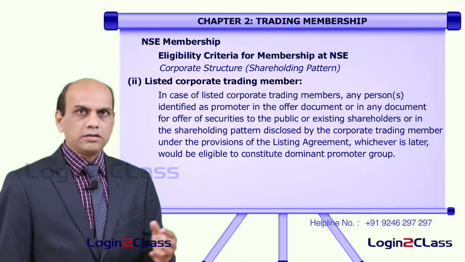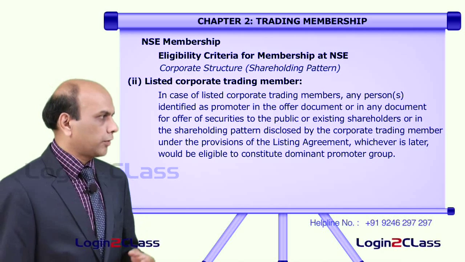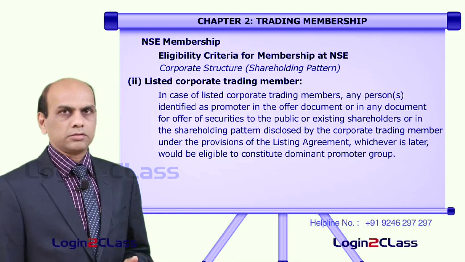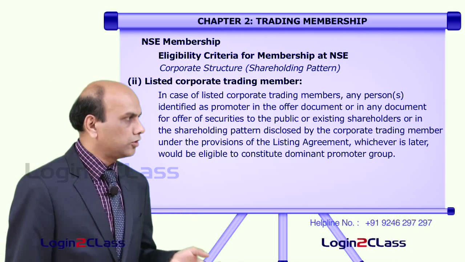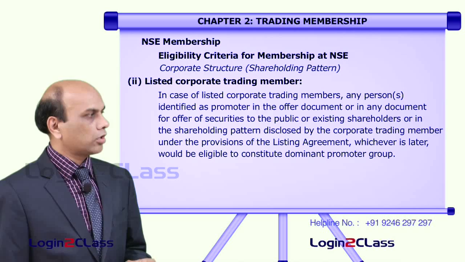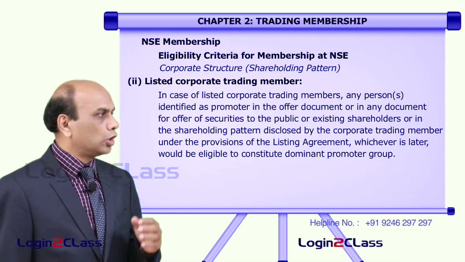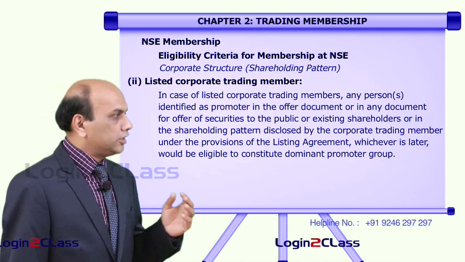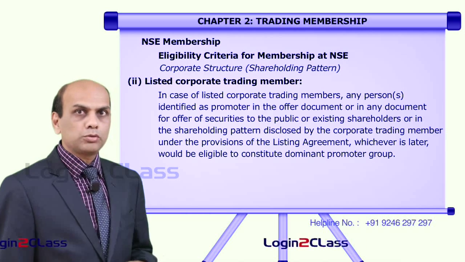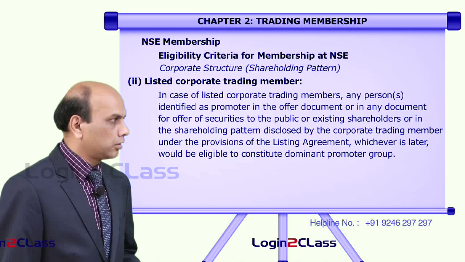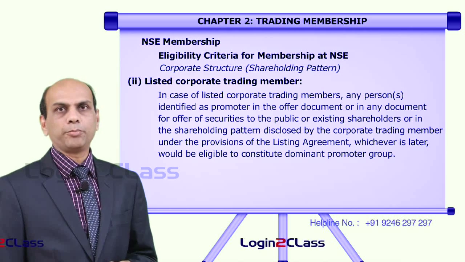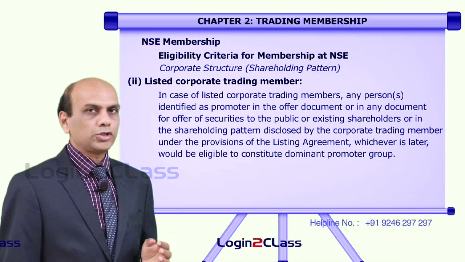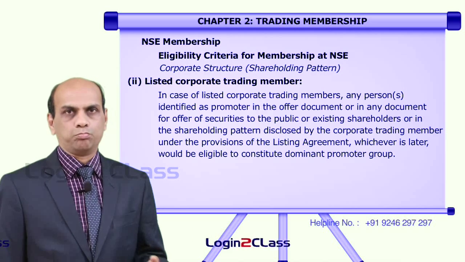Now, let us see a little more in detail. In the case of listed corporate trading members, any person identified as promoters in the offer document or in any other document for offer of securities to the public or to the existing shareholders, or in the shareholding pattern that is disclosed by this corporate member under the provisions of the listing agreement, whichever comes later, would be eligible to constitute the dominant promoter group.